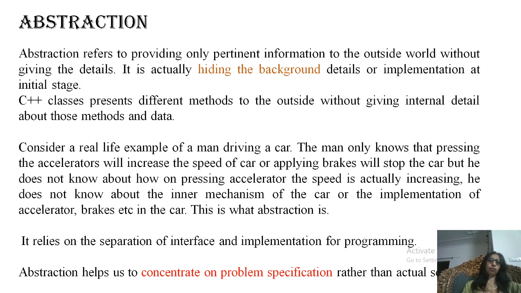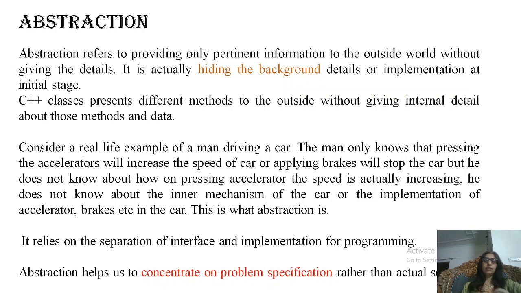Now what is abstraction? Abstraction is a concept in which we hide details of anything. I mean, we do not give detail, we just give a layout. We just tell that this particular thing will perform this task. Like if we buy a washing machine at home, we need not understand the actual functioning of a washing machine. We just need to understand how to start it, how to set the program, how to load the clothes, and how to put washing powder in it.